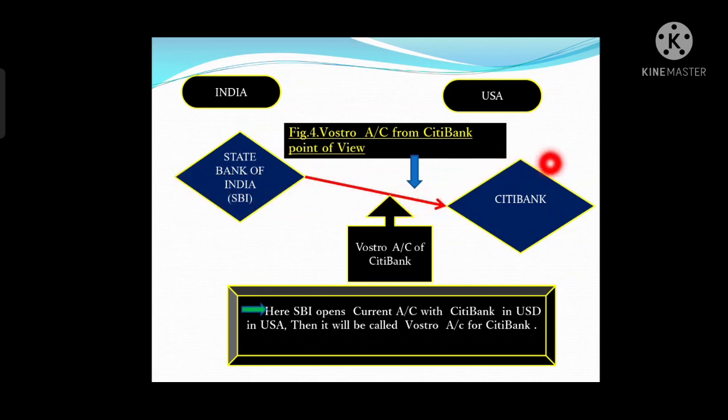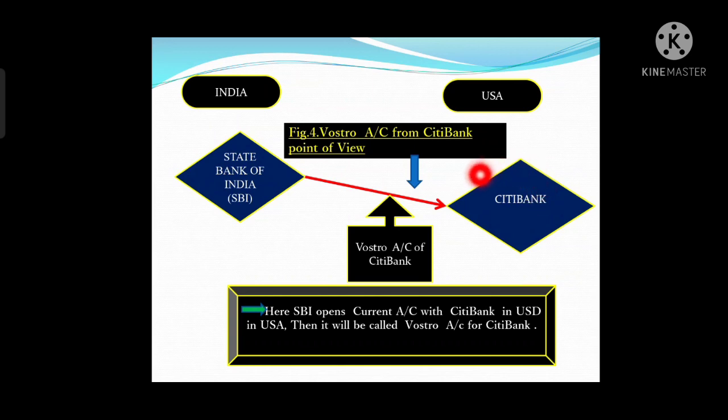So for Citibank it will be called a Vostro account, because Citibank is maintaining a current account of State Bank of India in the local currency. Local currency means the Citibank of the United States of America is maintaining this account in United States of America currency, right?